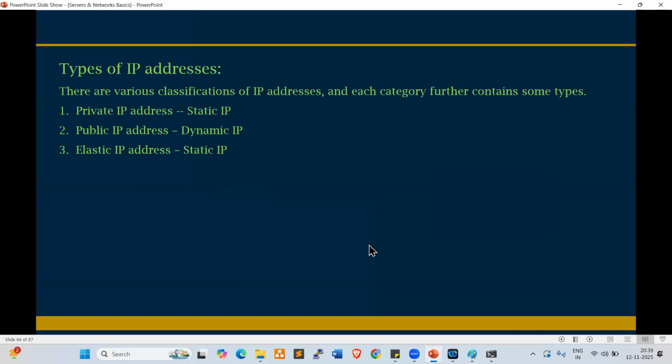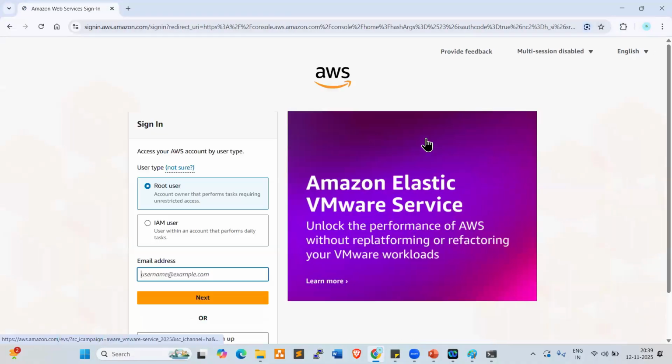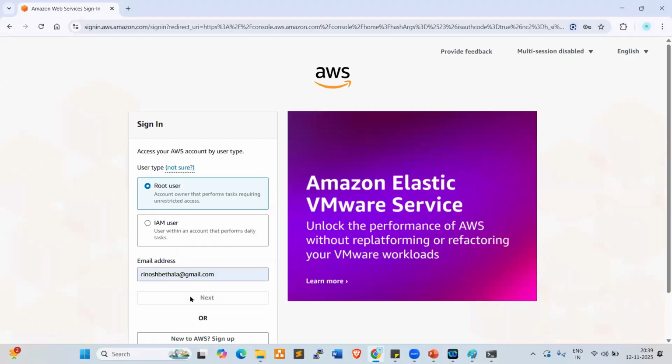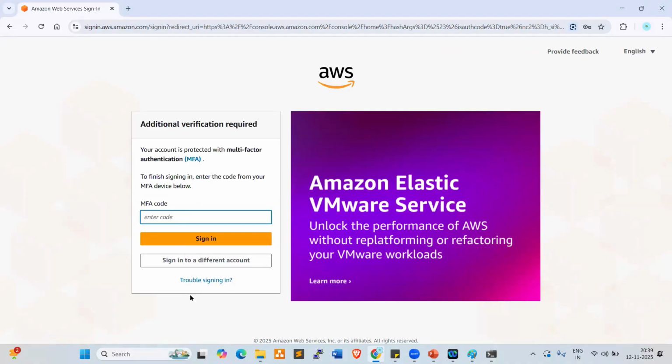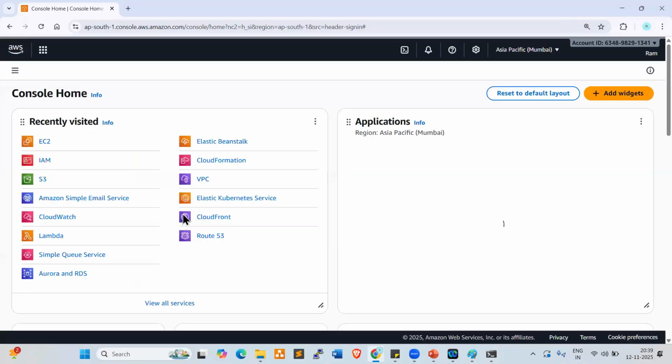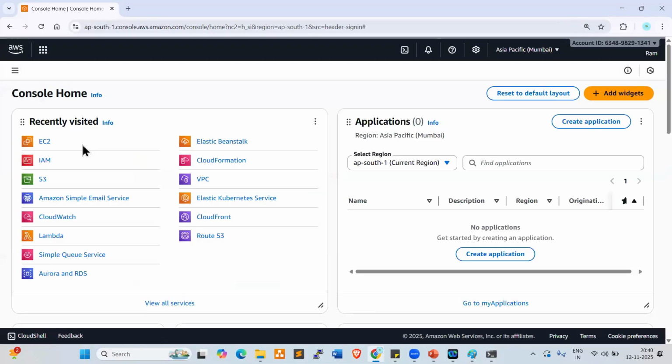Let us go back to the AWS console quickly. In my console, I have a server here. How to create an AWS account and how to connect to it, I'll explain tomorrow, so wait for one session. Today, at the end of the session, I'll show you how to create an AWS account.